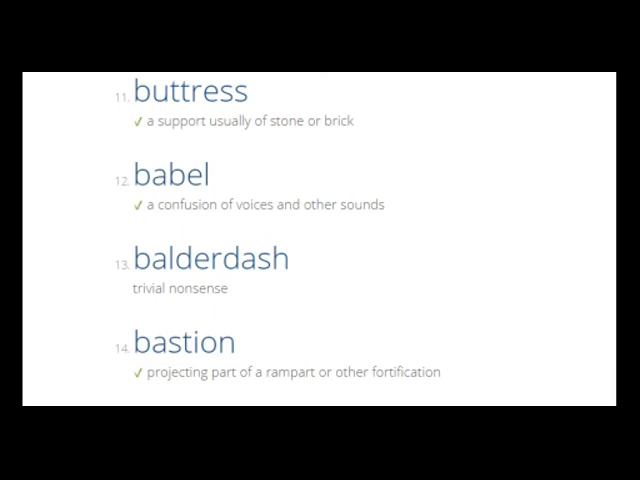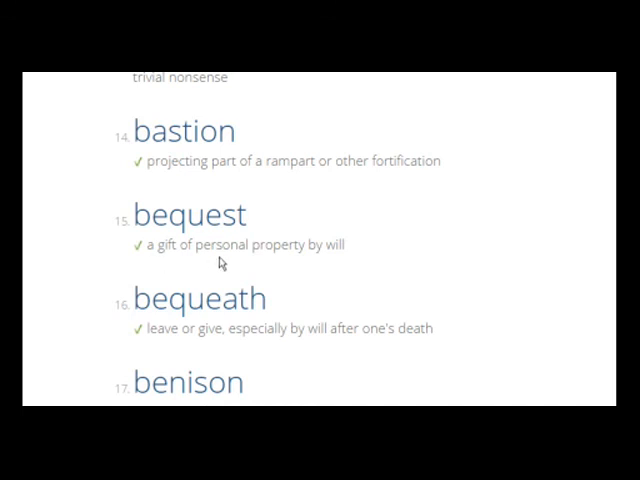Next we have buttress. Buttress means a support, usually of stone or brick, or you can simply say when you fortify or strengthen a person, you are buttressing that person. Then babble means a confusion of voices and other sounds. Then we have balderdash. Balderdash means trivial nonsense, one who speaks complete nonsense which has no meaning. Then bastion. Bastion means when you protest something and you try to defend a principle, a common principle, then this is what bastion means. Then we have bequest. Bequest means a gift of personal property by will. Bequeath means leave or give specially by will after one's death.